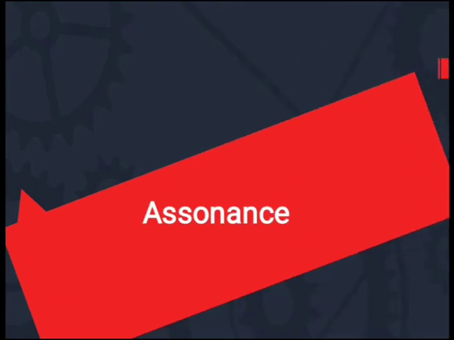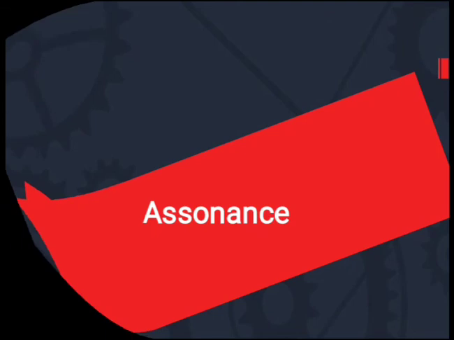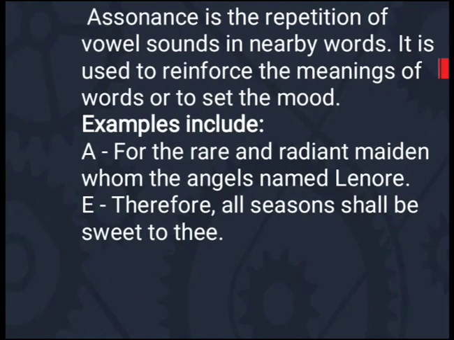So what is assonance? So let's see. Assonance is the repetition of vowel sound in nearby words, and it is used to reinforce the meaning of words or to set the mood. So let's see some examples. For the rare and radiant maiden whom the angels named Lenore.